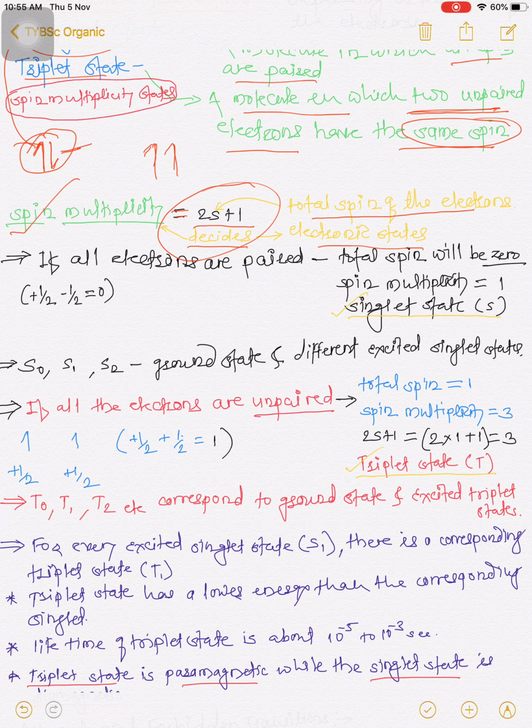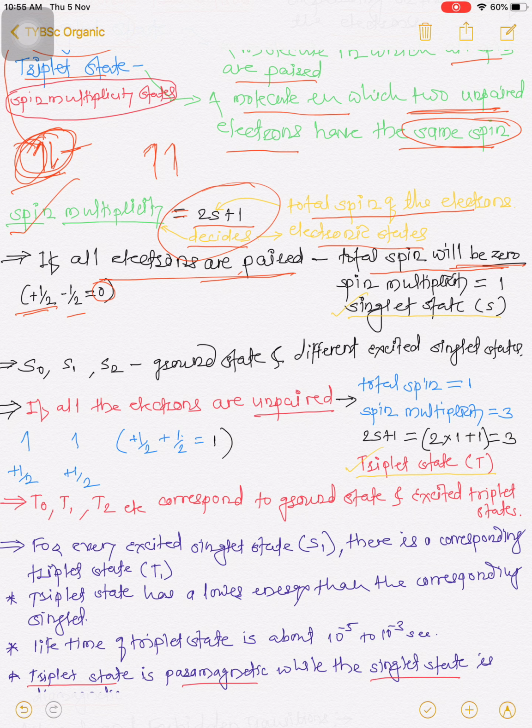Now see here, if in a molecule all electrons are paired after the excitation, then what happens? This is a pairing. If all electrons are paired, then the total spin will be 0. Why? The spin of a single electron is plus half. The spin of the second electron, which is in the opposite direction, is minus half. If you add plus half and minus half, we have a 0 value. Then the total spin will be 0 for the paired electrons.